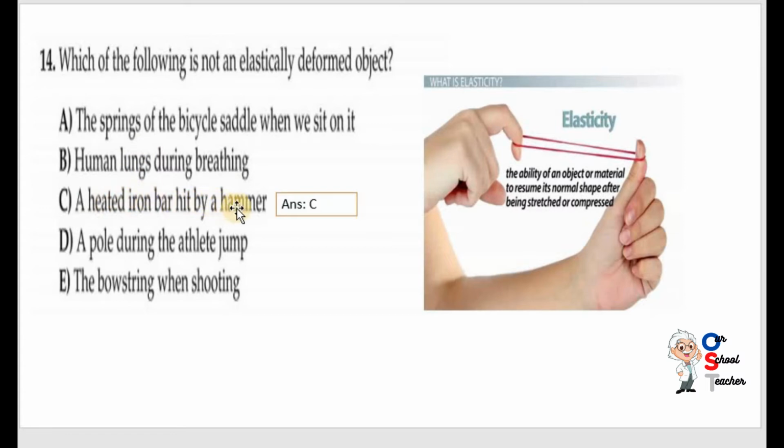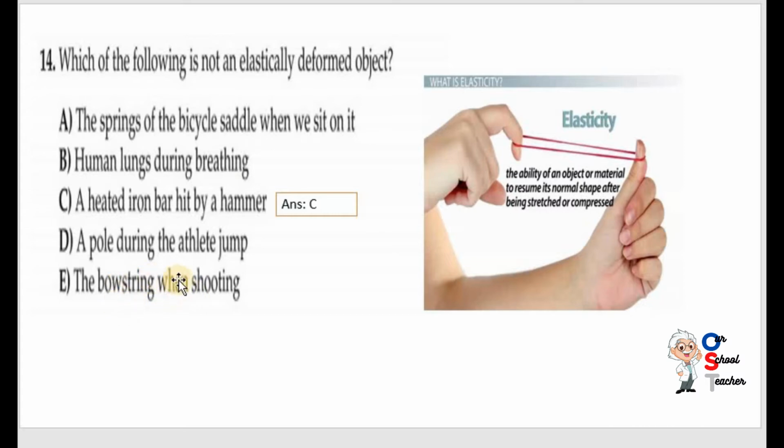Heated iron bar hit by a hammer. Heated iron bar has not elasticity. But just check other options as well. A pole during an athlete's jump, you can see it bend when it jumps, so it has the ability to resume its normal shape. E. The bowstring when shooting.